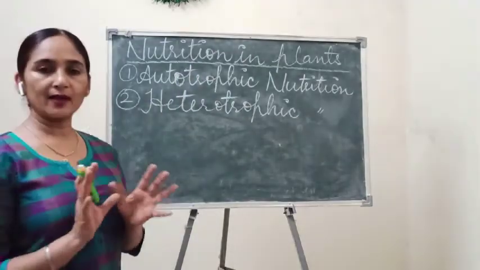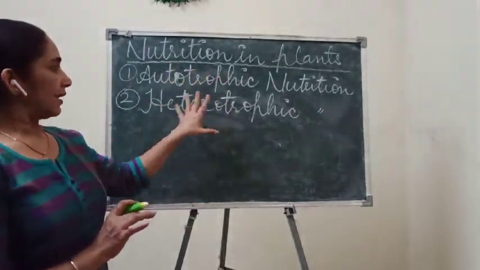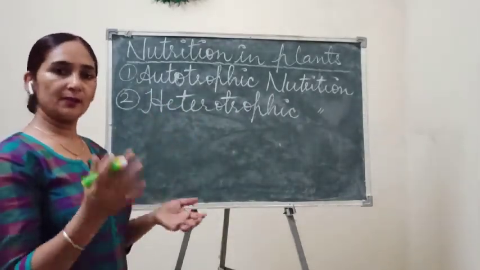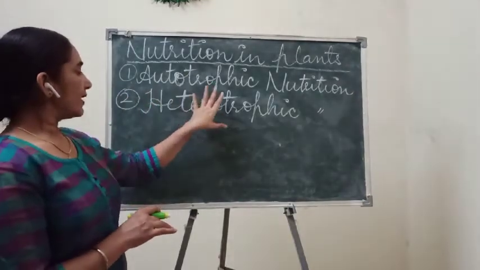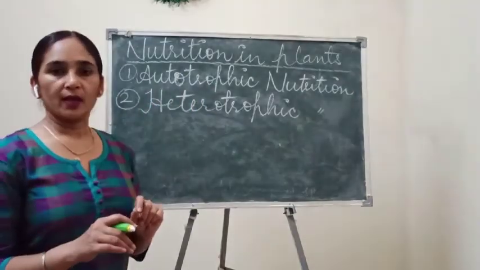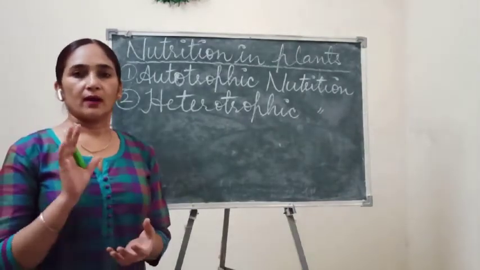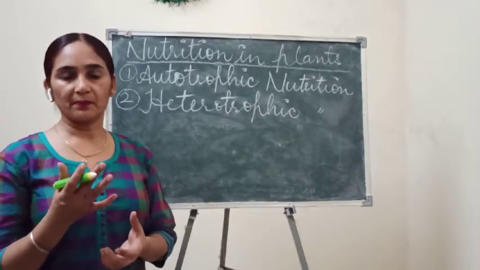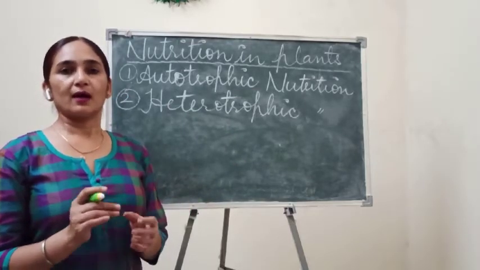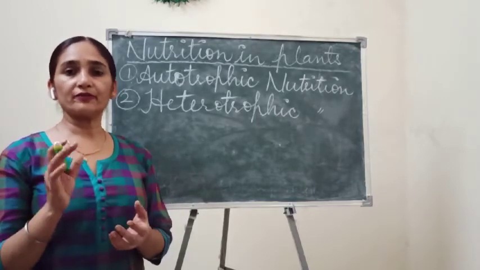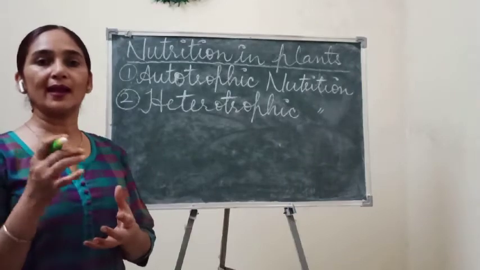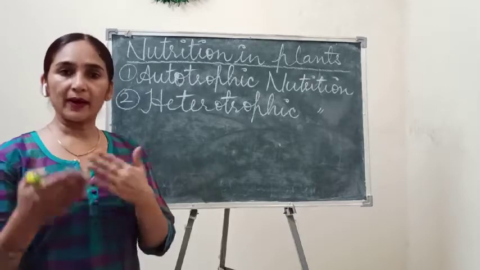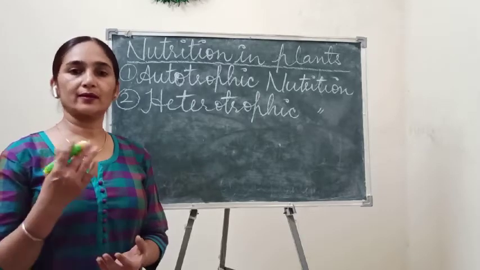You have studied in detail, I know that, but quickly we will just recall what we have learned in the previous month. So next one is heterotrophic nutrition. As you know, children, under this category we will study some categories of plants which are either not green in color, or if they are green in color, they still lack some of the nutrients. That's why they require another pattern to get their nutrition or to get their food.